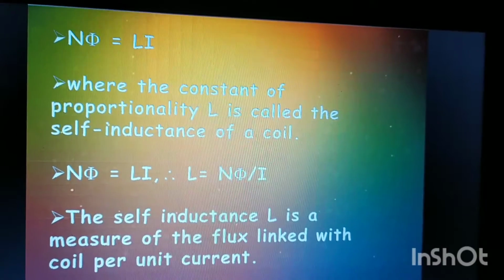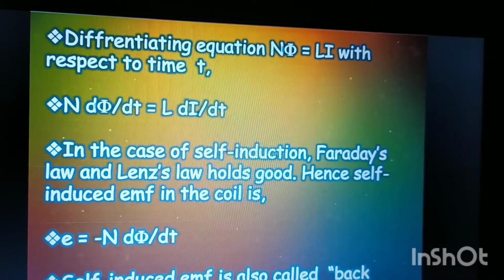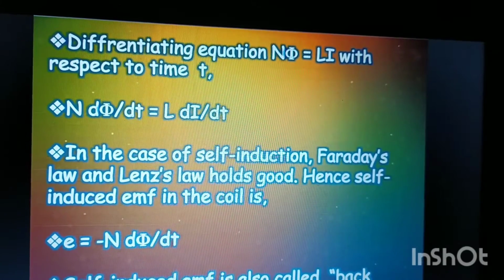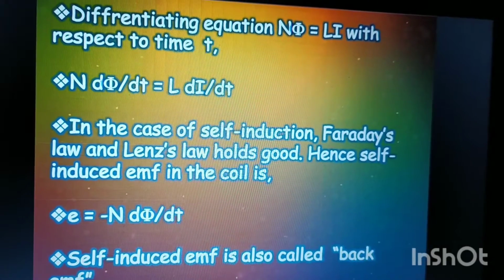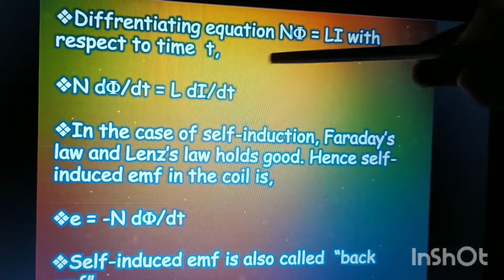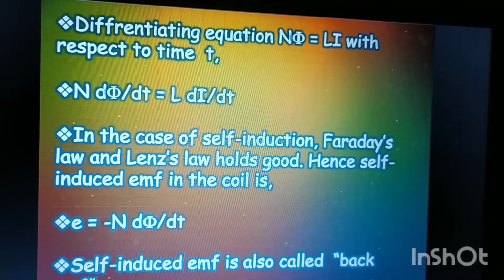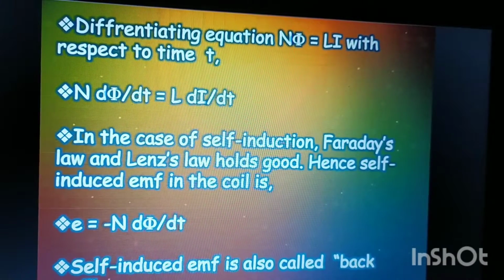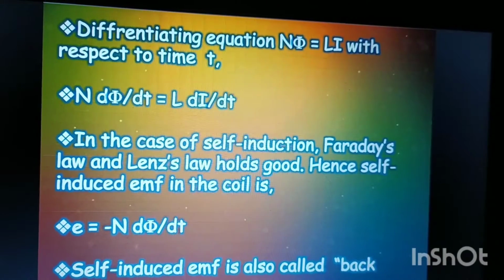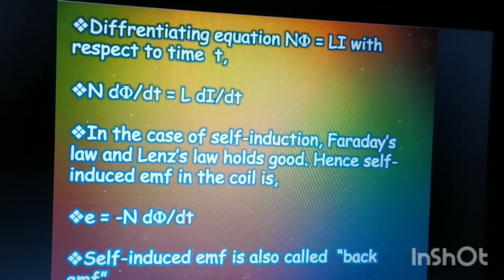So let us proceed. As we already know, N phi equals L into I. If we differentiate this equation with respect to time, what do we get? On the left, N times d phi by dt, and on the right hand side also we differentiate with respect to time. We get L outside because it is the coefficient of proportionality, which we also call the coefficient of self-inductance.